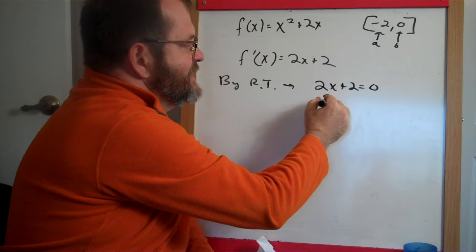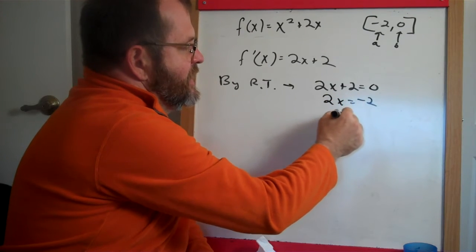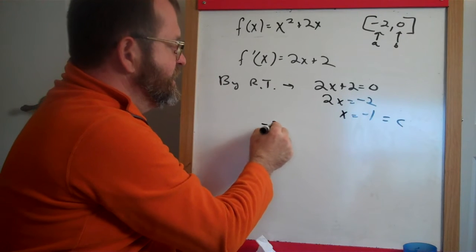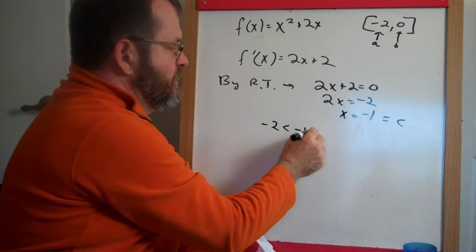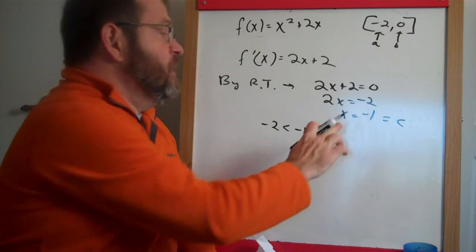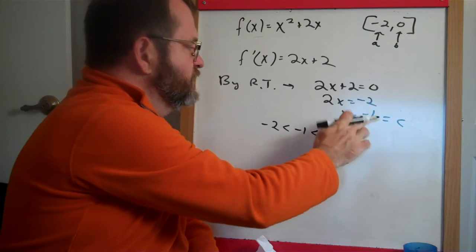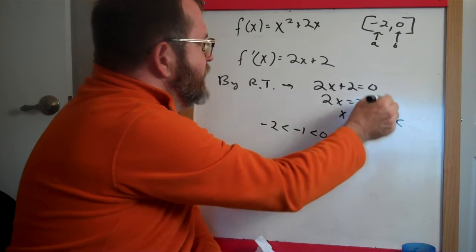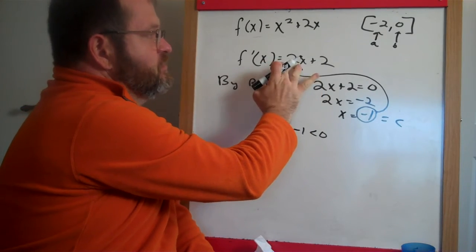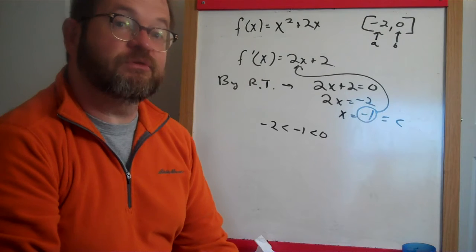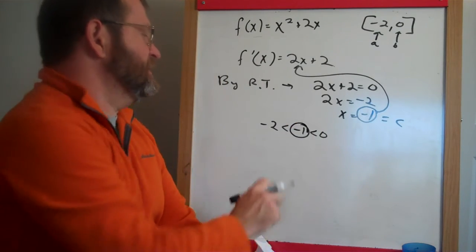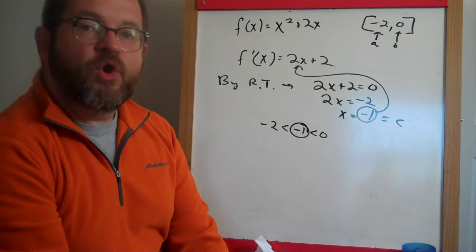Move the 2 over to that side, and x is equal to -1. This is that value of c, and remember c needed to be between the starting point and the ending point of this interval, and be a place where the derivative is equal to 0. Let's prove that to ourselves. If we plug in -1 for x, we have 2 times -1, which is -2, plus 2 is 0. The derivative here is equal to 0. So we have found the value x equals c, in this case c is equal to -1, where the function is flat.